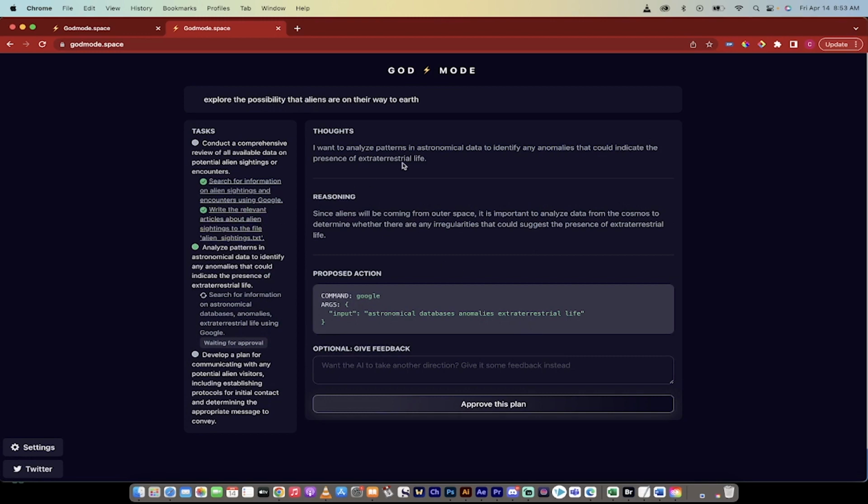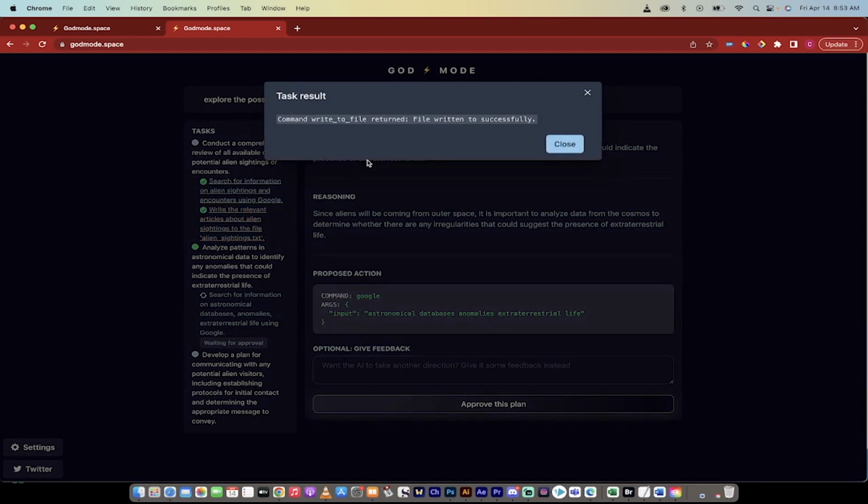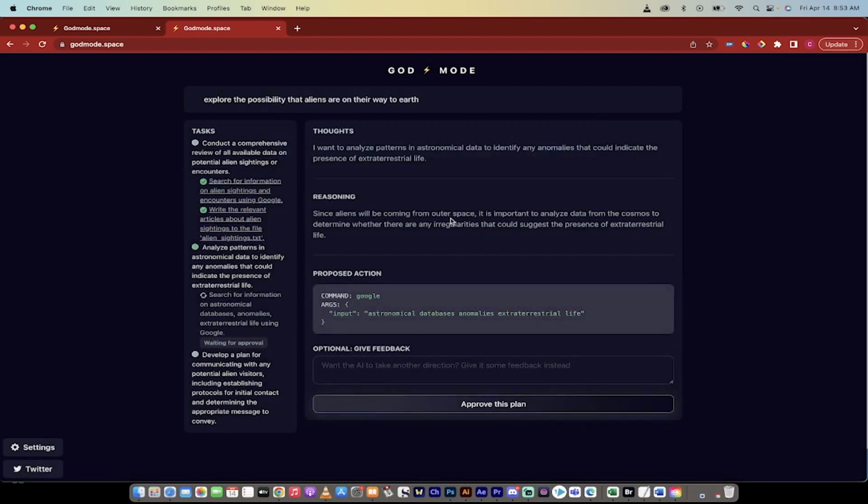So here's the next one here. It went and read the relevant articles. It wrote the relevant articles, so it wrote to file successfully. So it wrote to the file. Now it wants to analyze the patterns in astronomical data, etc.